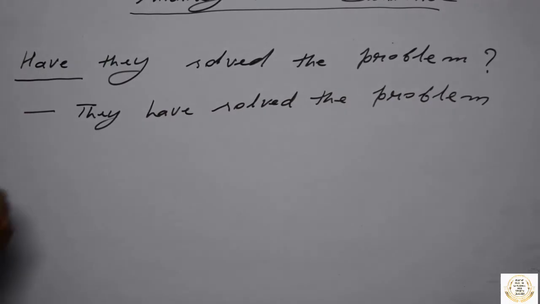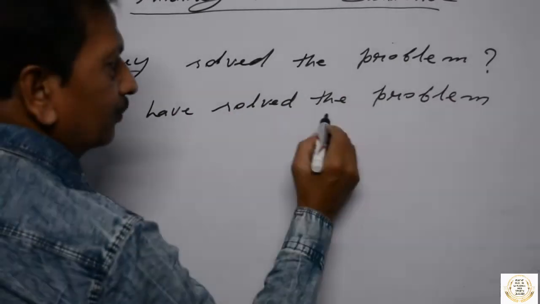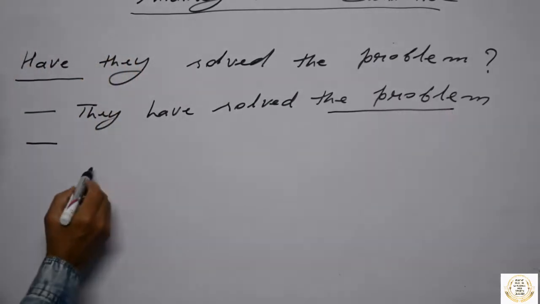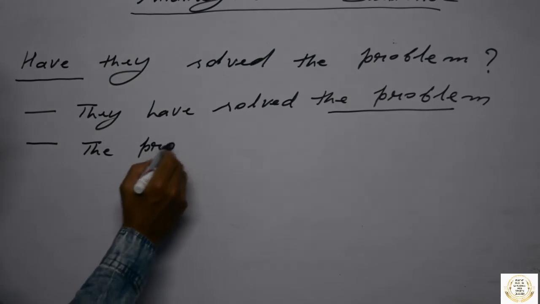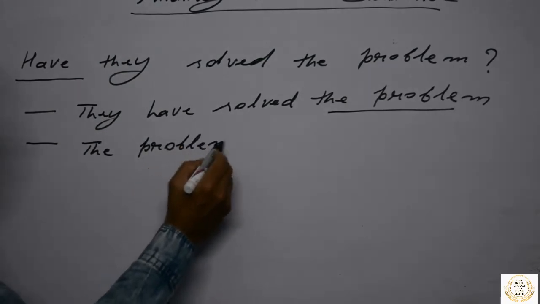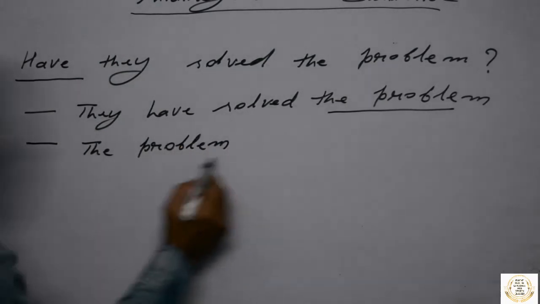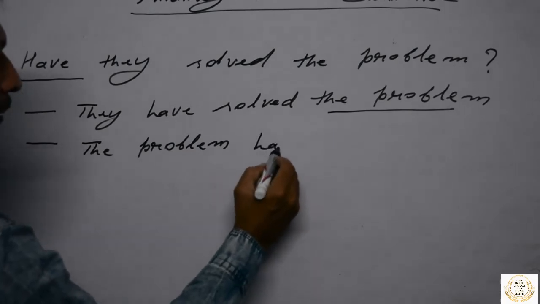Now step number 2. In the second step you have to change it into passive. So what is the passive of this? The problem. This is singular because you have to write here "has".